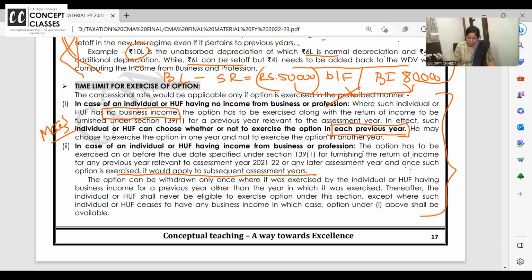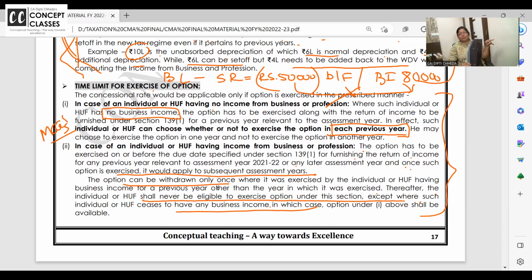Option can be withdrawn once, for a previous year other than the year in which it was exercised. Once they opt out, thereafter individual and HUF shall never be eligible to opt in, except if the individual and HUF ceases to have business income.